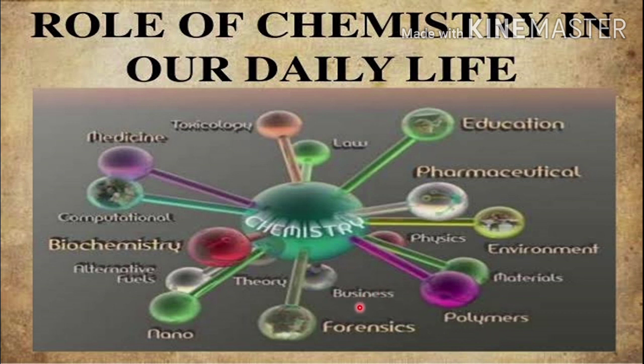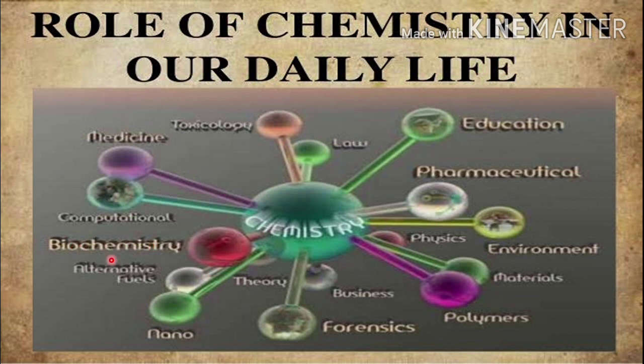For businesses, we trade chemicals, and for forensics, like DNA and RNA, and nanotechnology that we use in mobile phones and laptops and microcircuits, and alternative fuels such as hydrogen batteries and many other batteries that we are using or will be using in the coming years.